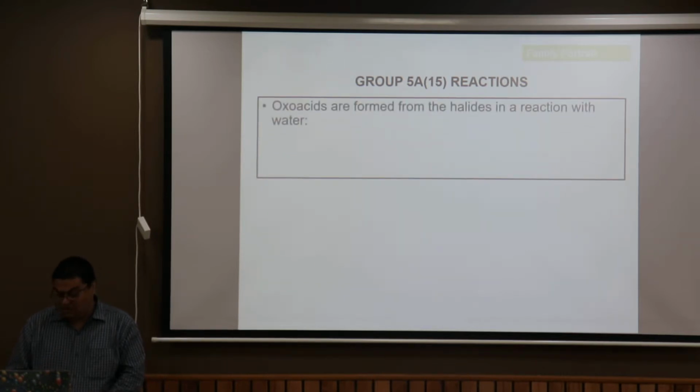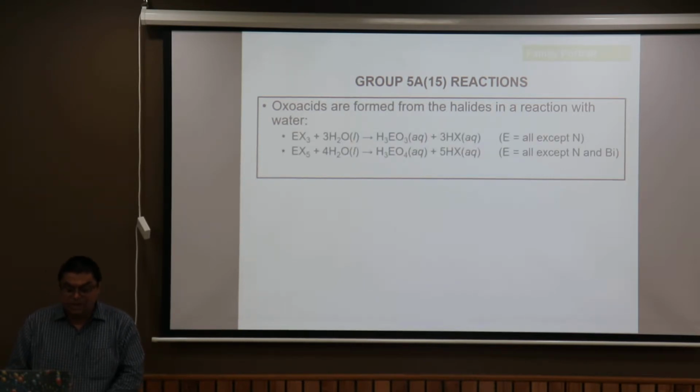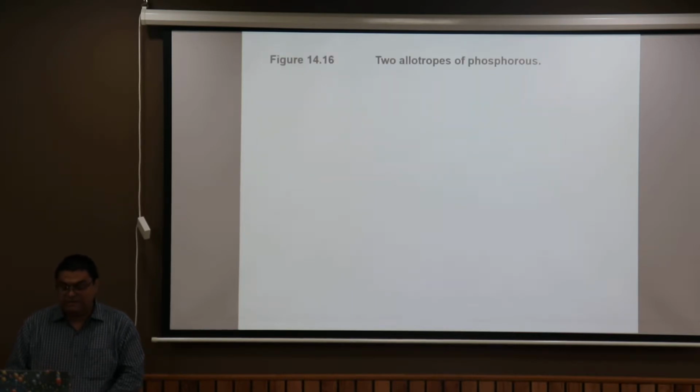Oxoacids are generally formed by group 15 elements. Oxoacids are basically those acids which furnish protons. That proton is bonded to the central atom via oxygen. All the EX3 and EX5 type of halides undergo hydrolysis producing the oxoacids, and again EX3 hydrolysis is not possible with nitrogen, whereas EX5 hydrolysis is not possible with nitrogen and bismuth.